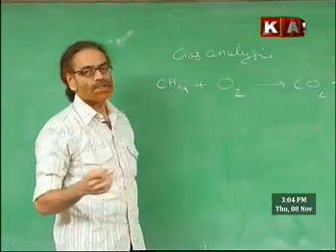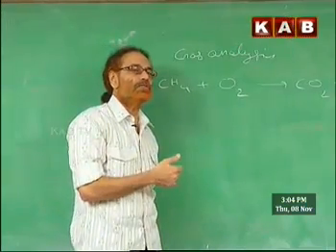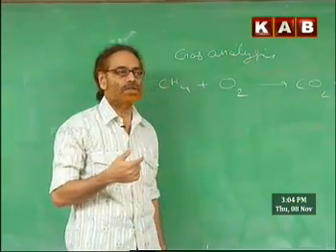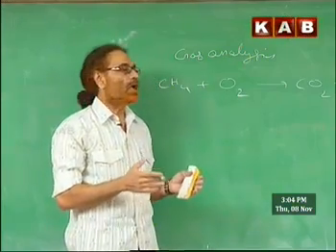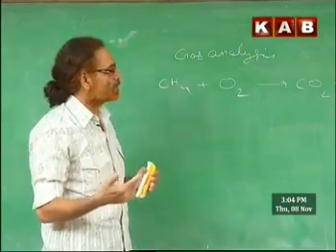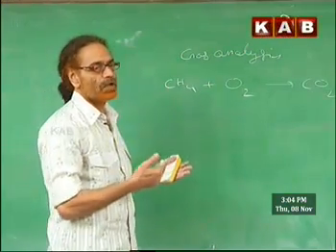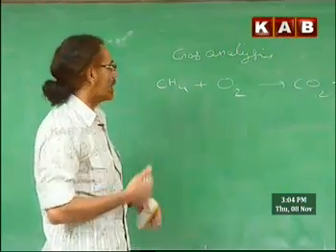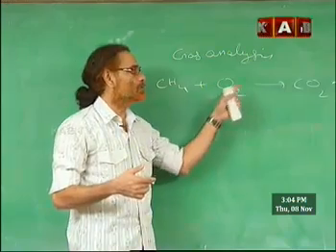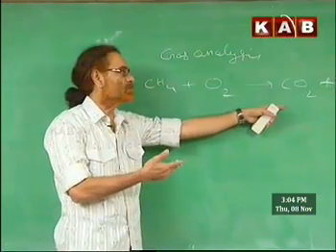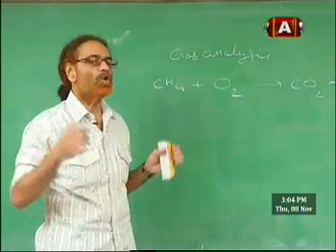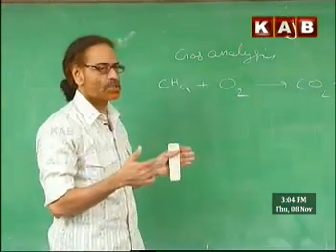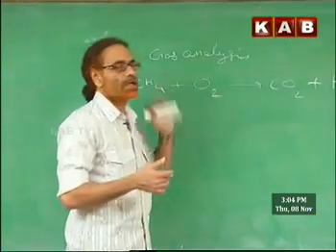Water may be in the liquid state when we make the measurements at room temperature, but at certain high temperatures it may be in the vapor state. But if you keep that aside, the remaining methane, oxygen and carbon dioxide, the majority of substances, are gases even at room temperature. So we deal with such reactions in which most of the substances are gases.